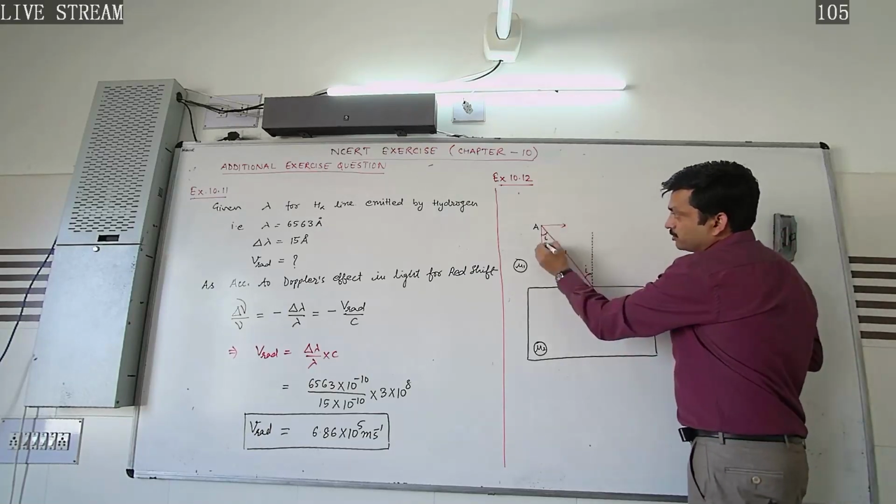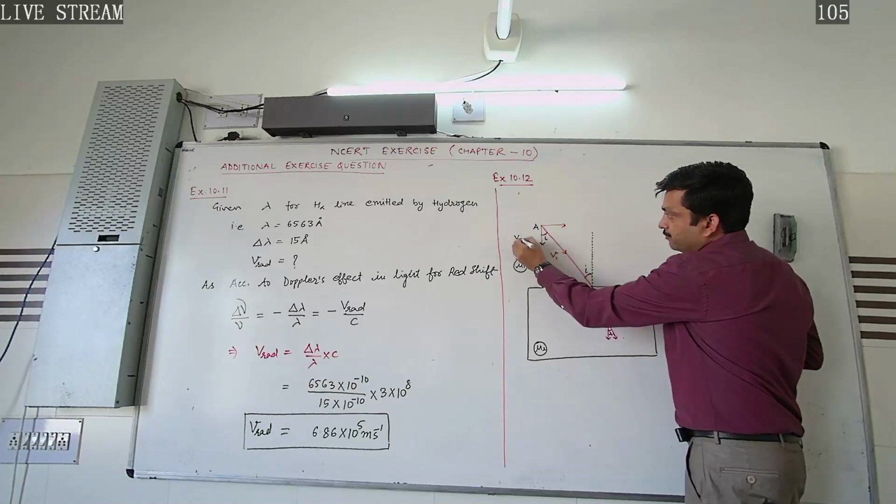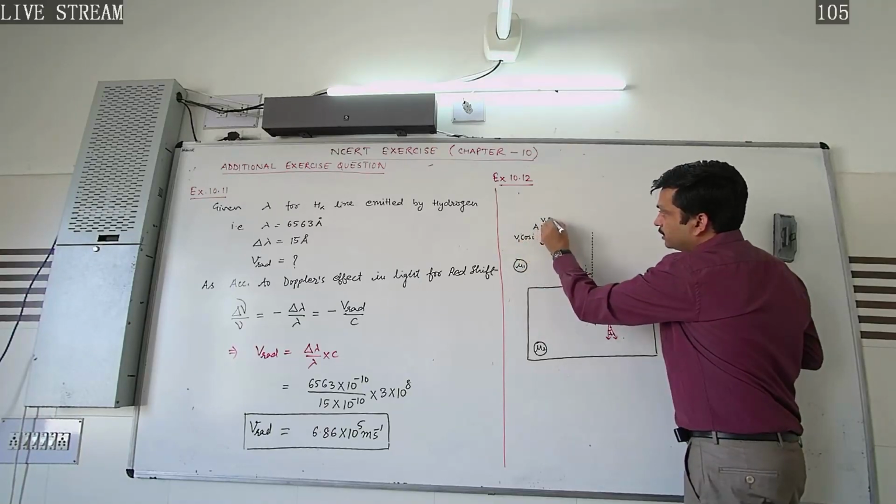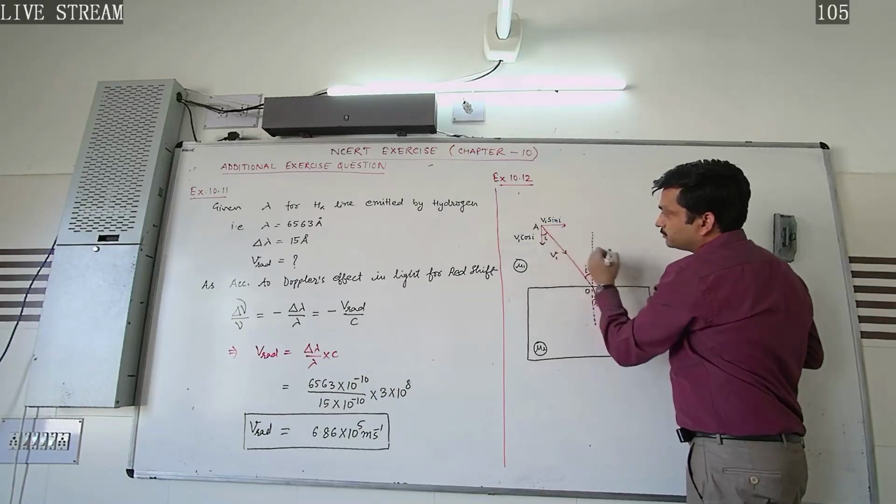On solving the components, we get here the horizontal component V1 cos I and here V1 sin I. This will be the vertical component.